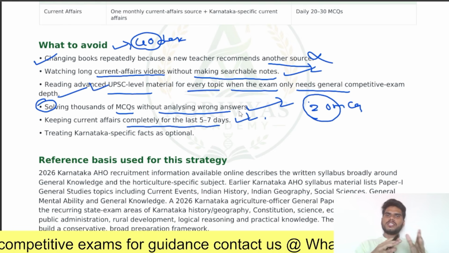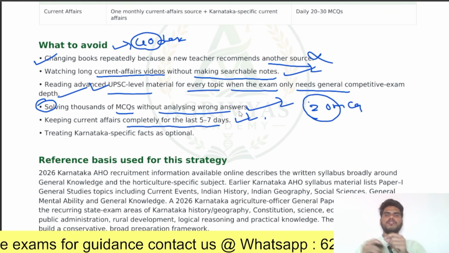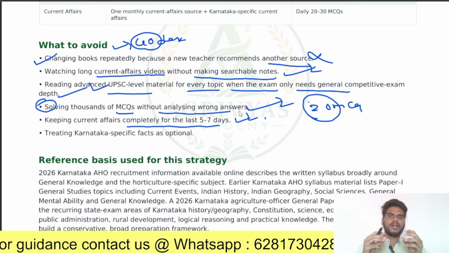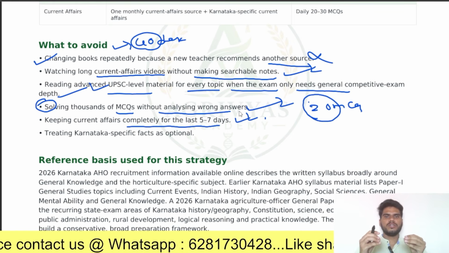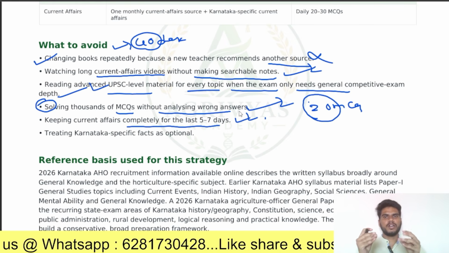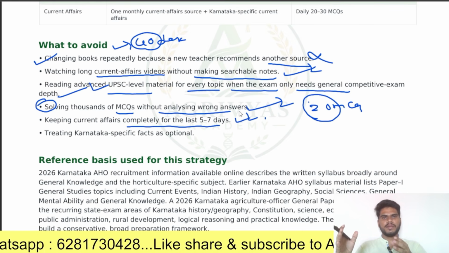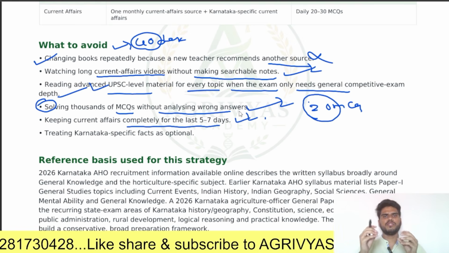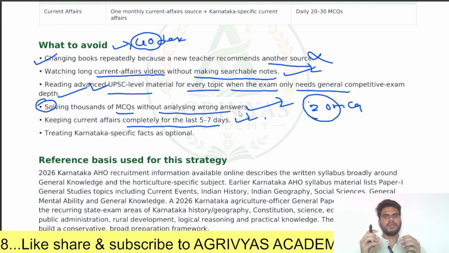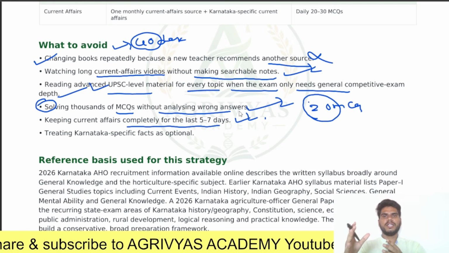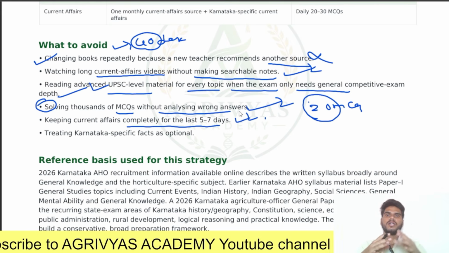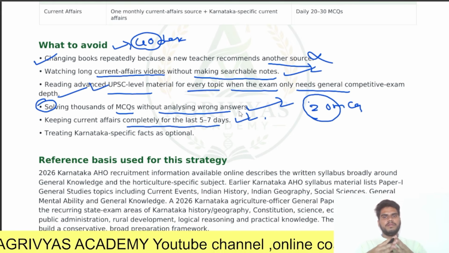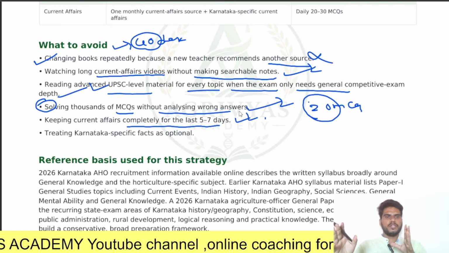If you give your last 5 to 7 days entirely to current affairs, it will be more confusing to you. You can't even remember a single date or a single piece of information about the current affairs, because the last days of the examination are very, very important for you to prepare and for revision. If you dedicate those important days to current affairs, it will not benefit you at all.